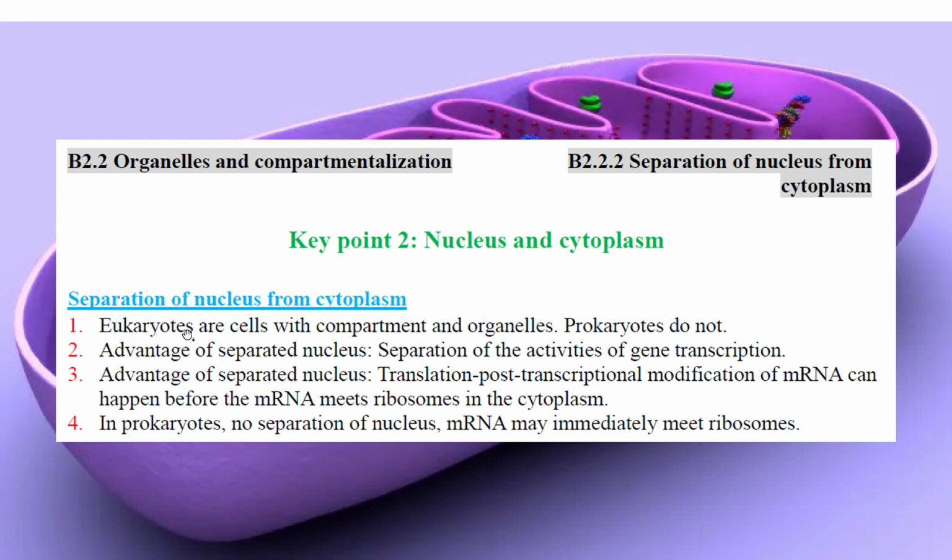Why? Because eukaryotes are cells with compartments and organelles. Prokaryotes do lots of things, but both of them have RNA and also have the process. But why is a separated nucleus important? Because they can separate the activity of gene transcription, so they can have more time for the transcription. After transcription, they can do some modification of the mRNA before it is released and meets the ribosomes in the cytoplasm. But for prokaryotes, because they are not separated, the mRNA, when it is being produced, immediately meets the ribosomes. No time for modification afterward.